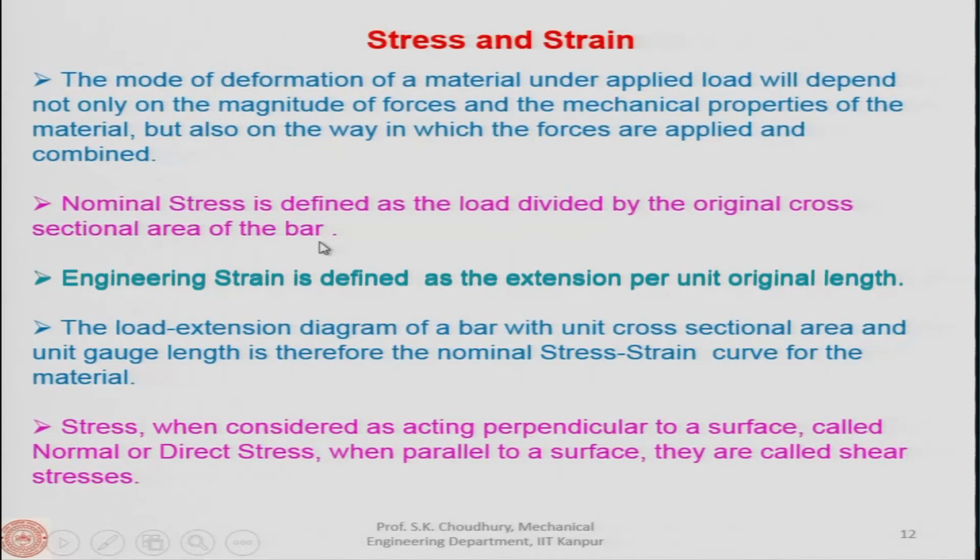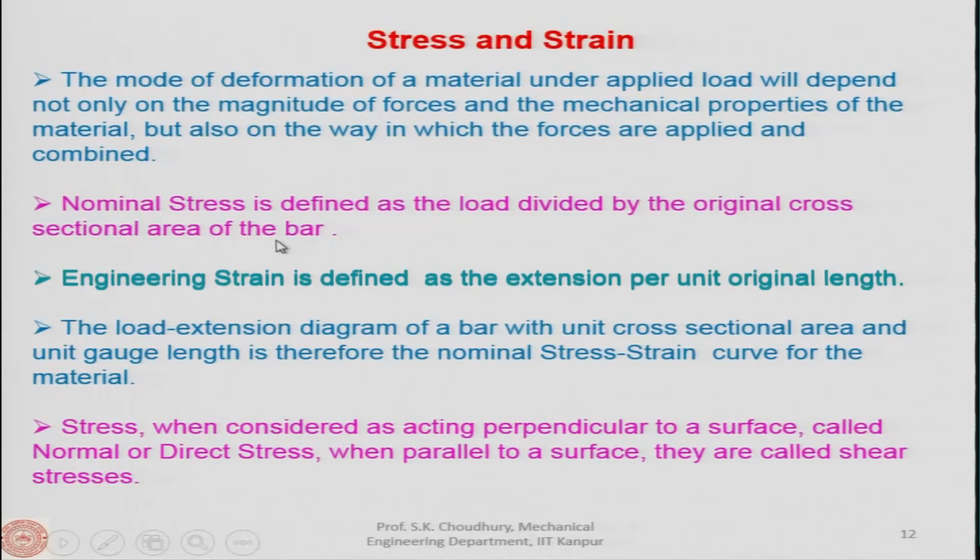Okay. So, this also we have discussed earlier, because earlier we said that this is the engineering stress. The engineering stress, by the way, is also called the nominal stress. Okay. Because here we can see that this is the original cross sectional area of the bar.